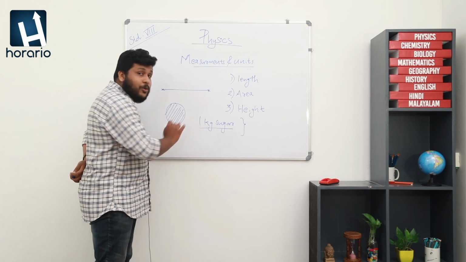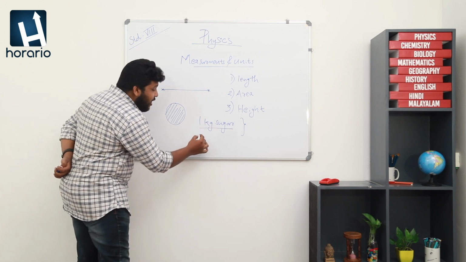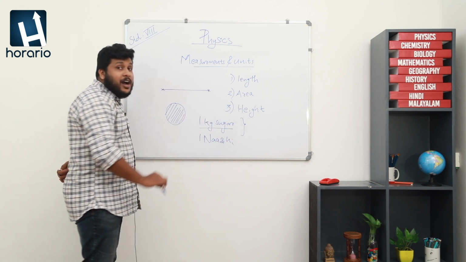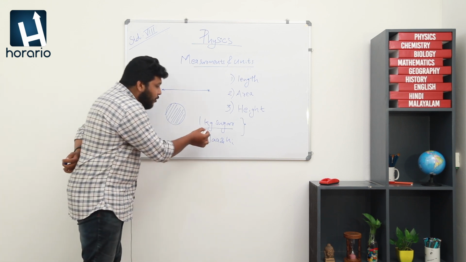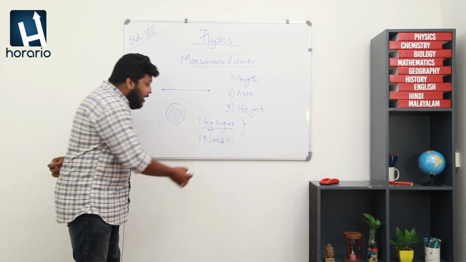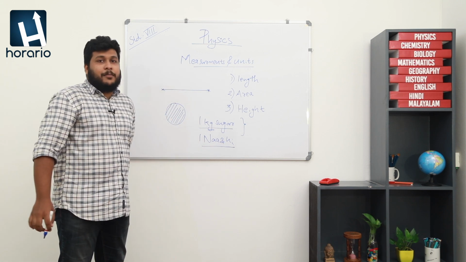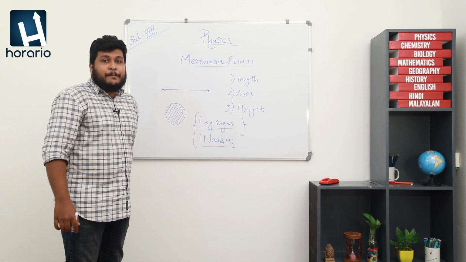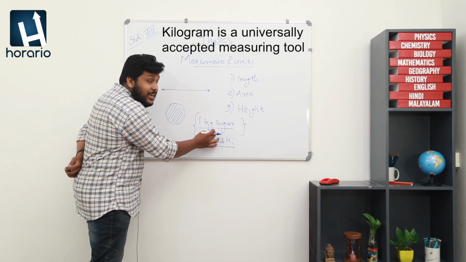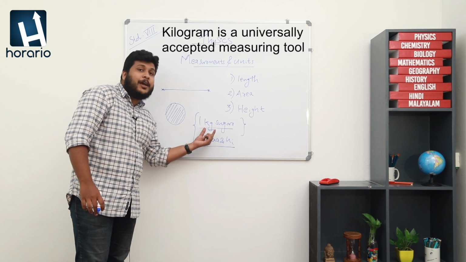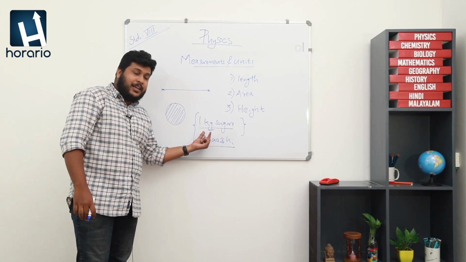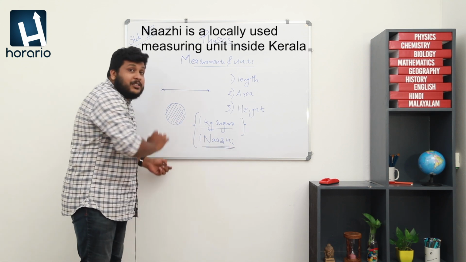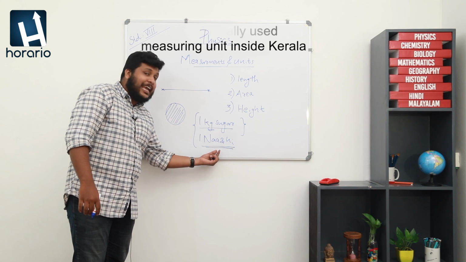Instead of 1 kilogram, they may say, I want 1 nadi of sugar. 1 kilogram is also a measurement and 1 nadi is also a measurement. What is the difference between kilogram and nadi? Kilogram is a universally accepted measuring unit. Nadi is a locally used measuring unit inside Kerala.